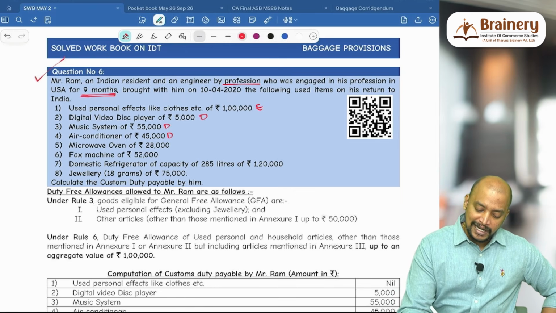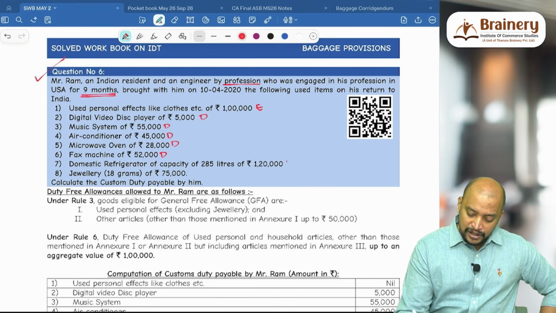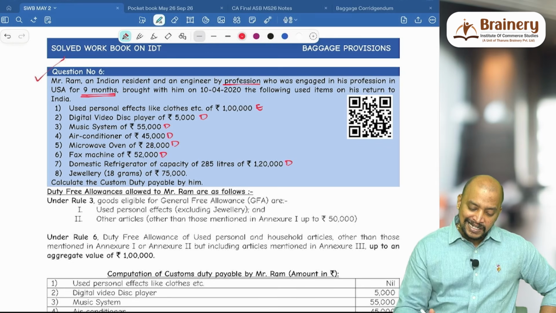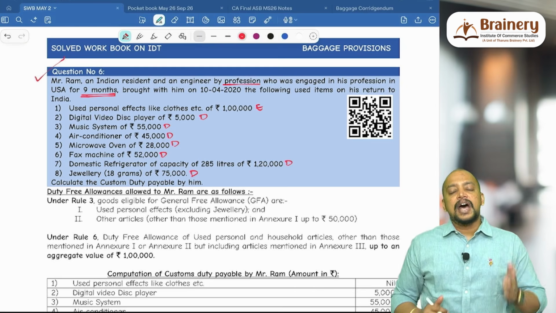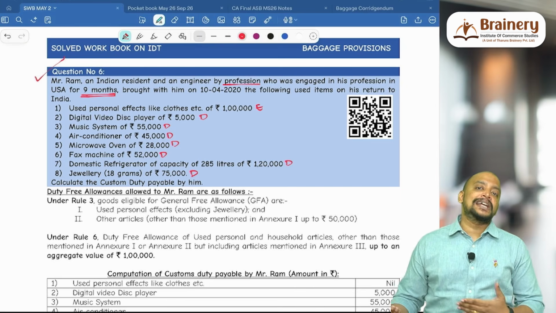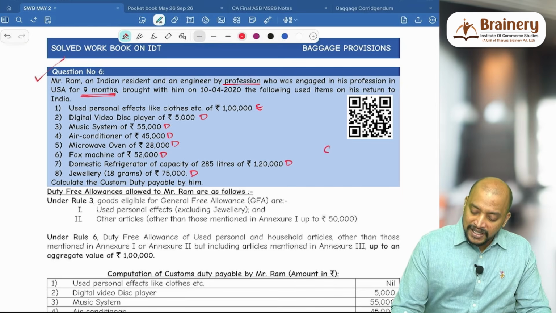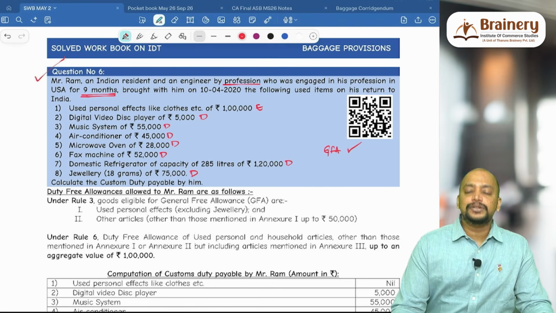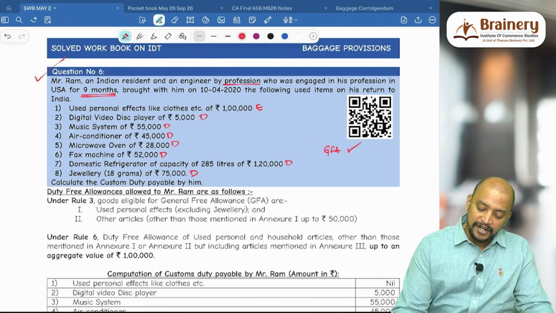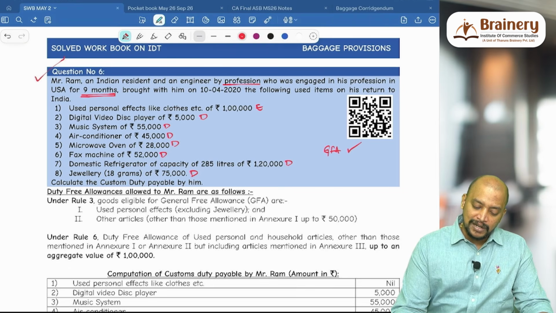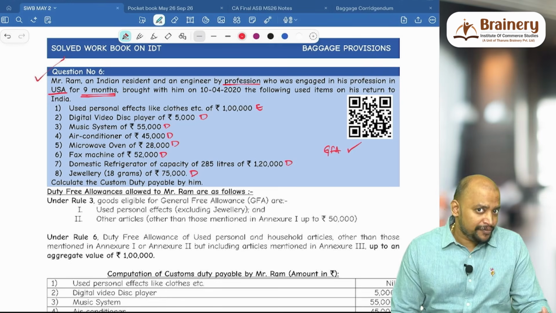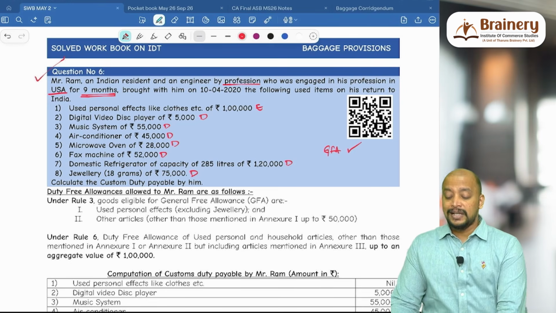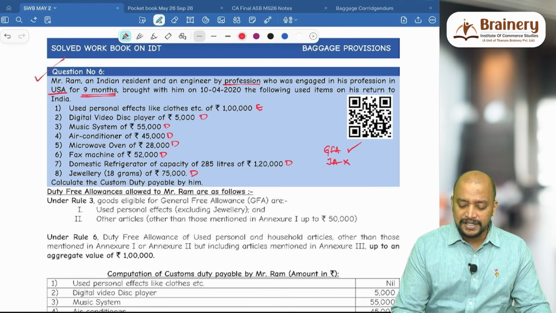Music system dutiable, air conditioner dutiable, microwave oven dutiable, fax also dutiable, domestic refrigerator also dutiable, and jewelry. So he stayed for 9 months, so no jewelry allowance. First, all are dutiable except that. After knowing what is dutiable, then we will analyze what allowances are available. So whether general free allowance is available, yes. That is available up to 50,000 because he is coming from a country other than Nepal, Bhutan, Myanmar. And he is not a tourist of foreign origin, so general free allowance will be available. Then what about jewelry allowance? Jewelry allowance is not available.